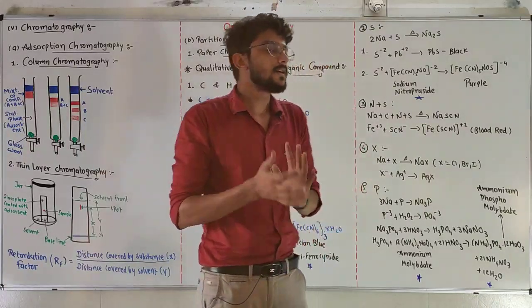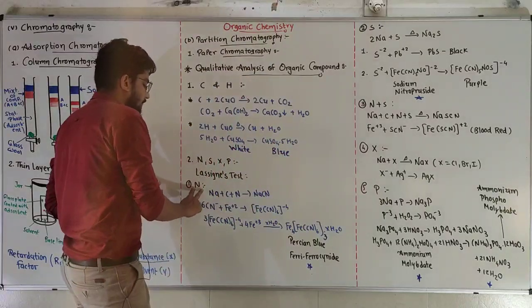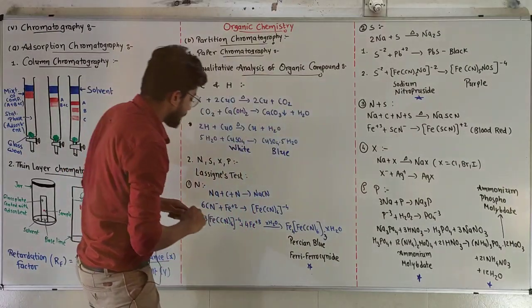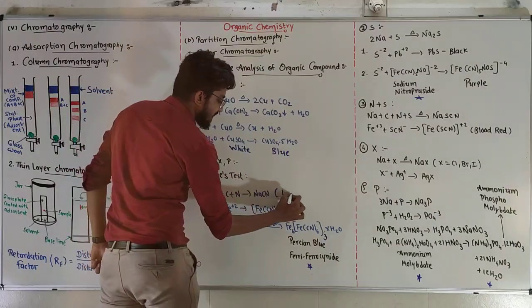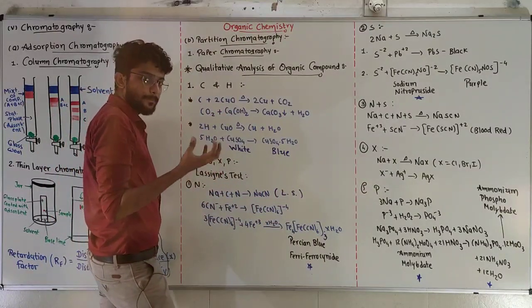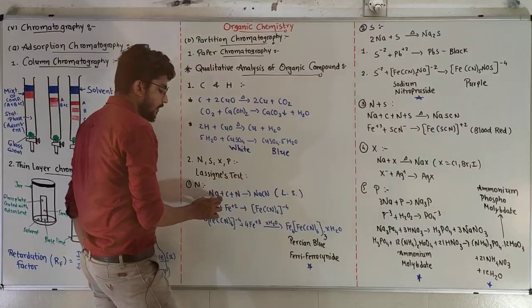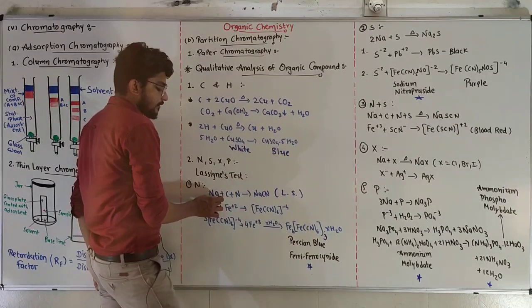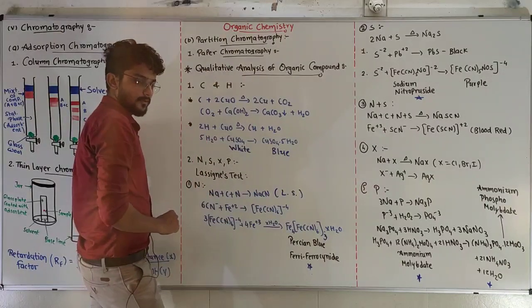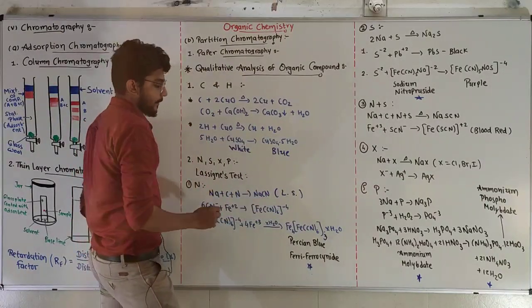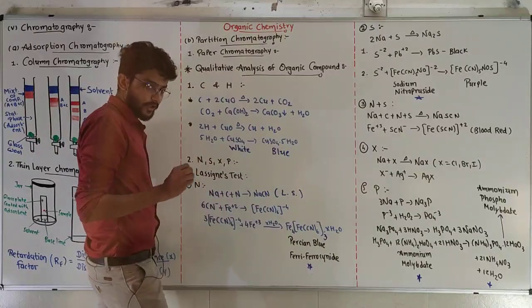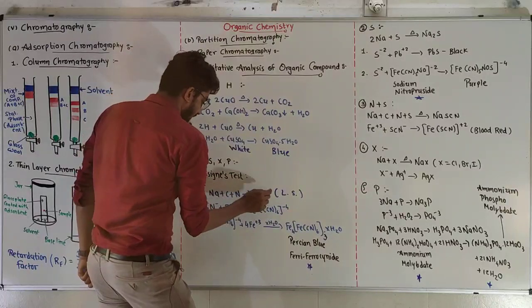So now let's test nitrogen first. It is very simple. Okay, this is for the Lassaigne solution. If we have nitrogen present in the organic compound, it will combine with carbon and sodium and give us sodium cyanide. Sodium cyanide is an inorganic compound. It gives us Na+ and CN- in water, and we are going to test CN-.